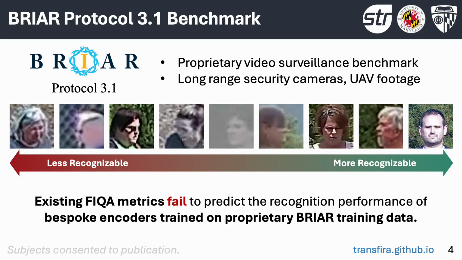An example of a domain where existing FIQA methods fail is Briar Protocol 3.1, a proprietary video surveillance benchmark from the IARPA Briar program. It includes footage from platforms like long-range security cameras and UAVs. Thus, Briar encoders are trained to handle challenges like extreme distances and angles, motion blur, atmospheric interference, and low light that are out of distribution for general face recognition datasets and open-source pre-trained encoders.